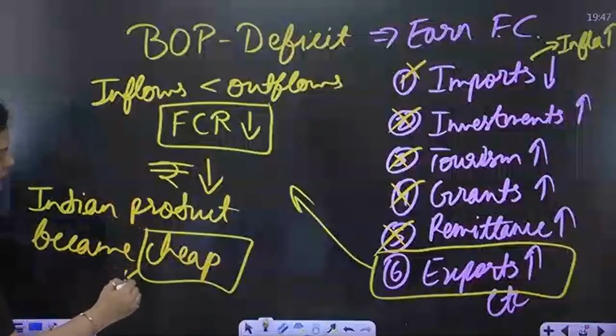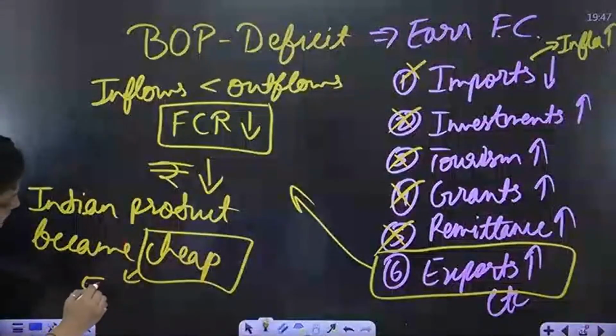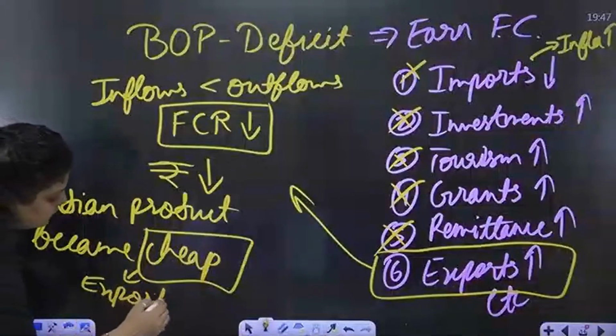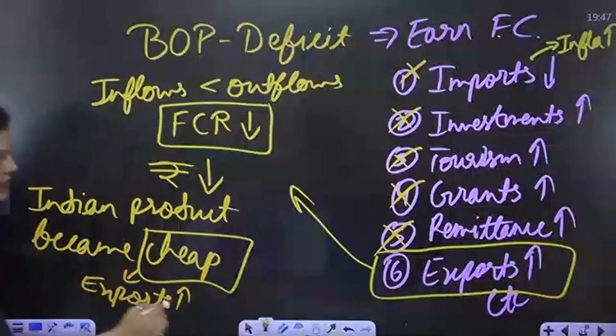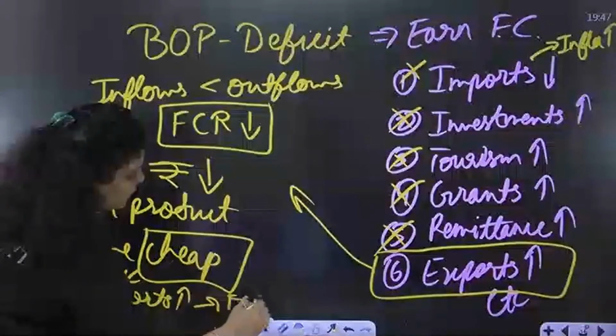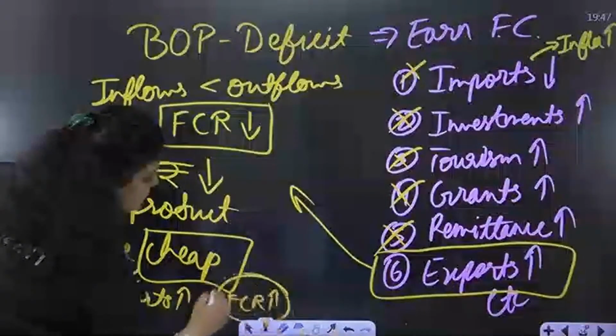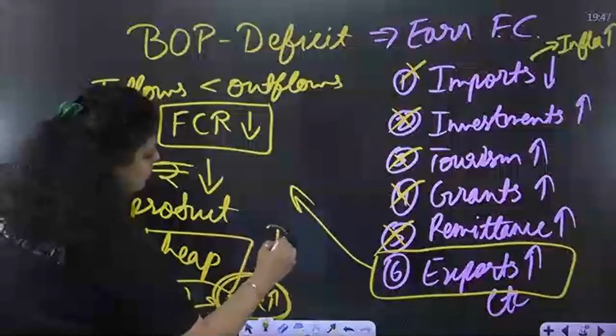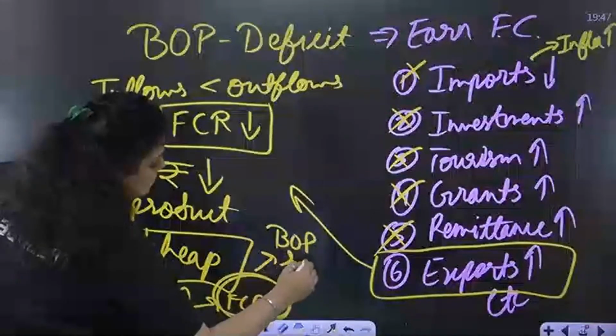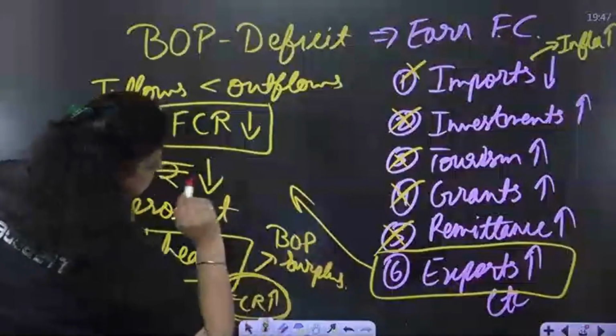And because Indian products become cheap for foreigners, that's how our exports will increase. And if the exports are increasing, it's very obvious it will increase the foreign currency reserve. And if the foreign currency reserve increases, it means the balance of payment will come into a situation of surplus.